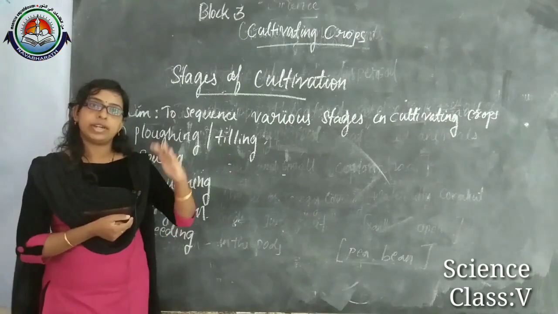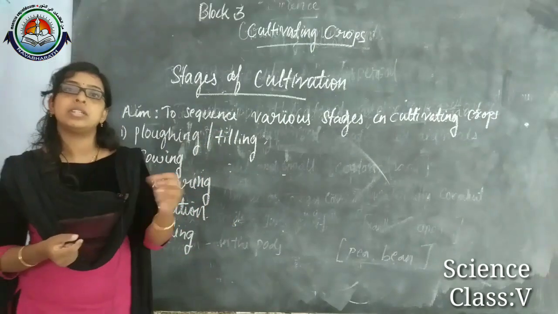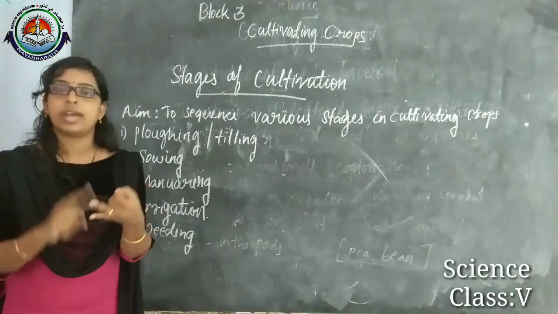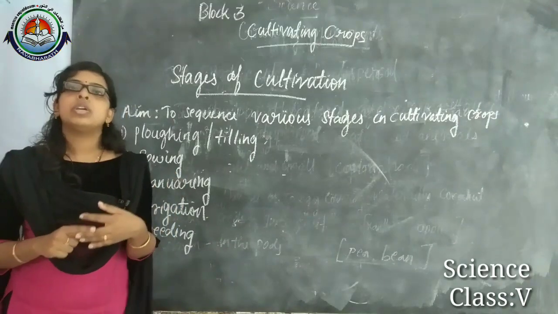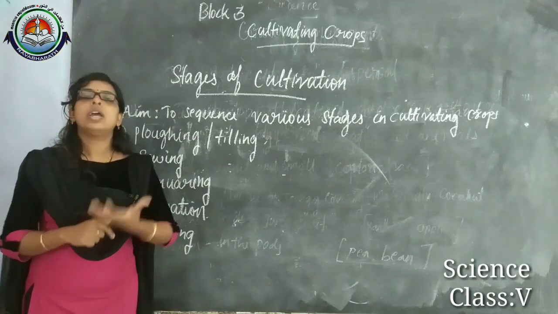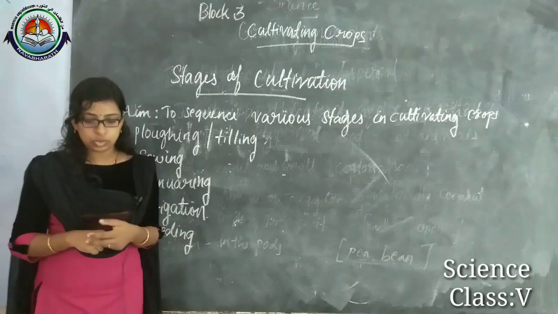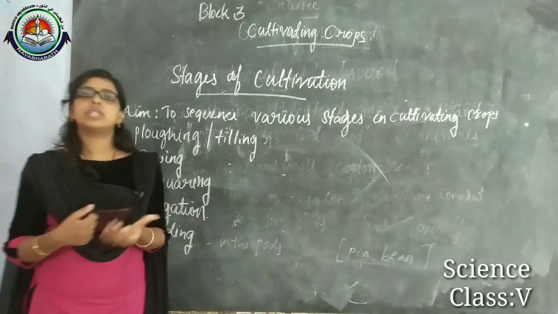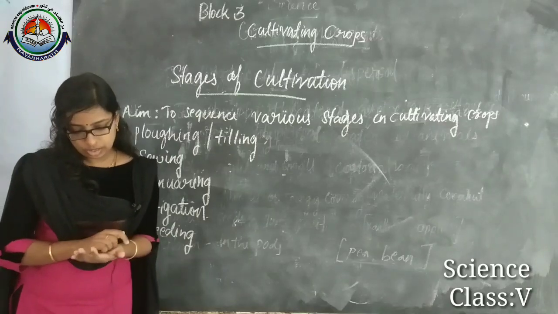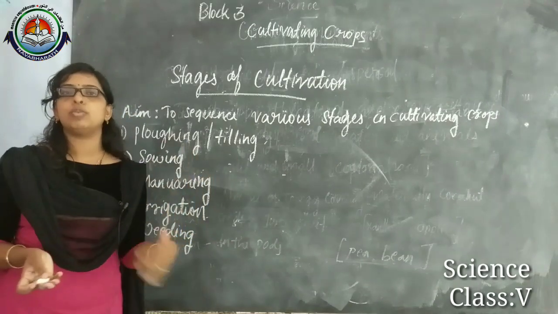Actually we are providing all this for our crops. But when weeds form, these weeds also compete with the crops for water, minerals, sunlight and everything. So it will affect the growth of our crops. In that case we have to remove them. We can remove them by hand, or we can spray some chemicals on them. That way we can remove the weeds.